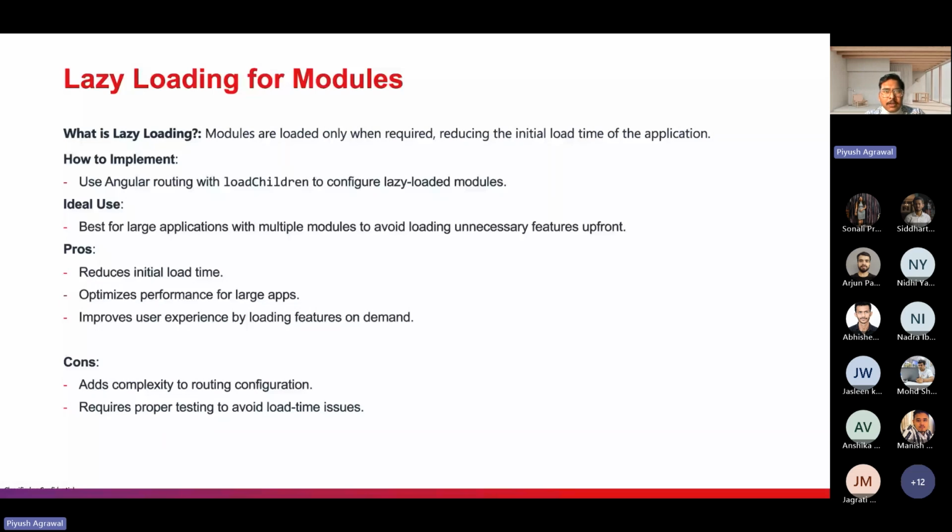Whenever we have a large application with multiple modules, we can use lazy load to improve performance. It reduces the initial load time as we split the code into multiple chunks, so only the specific path module is loaded at a time. Unnecessary files are not loaded, which improves load time and optimizes performance of large applications.